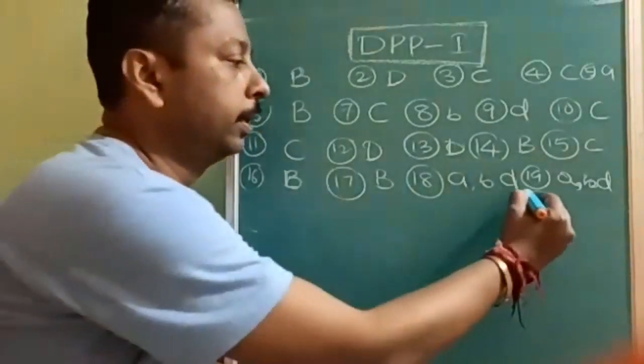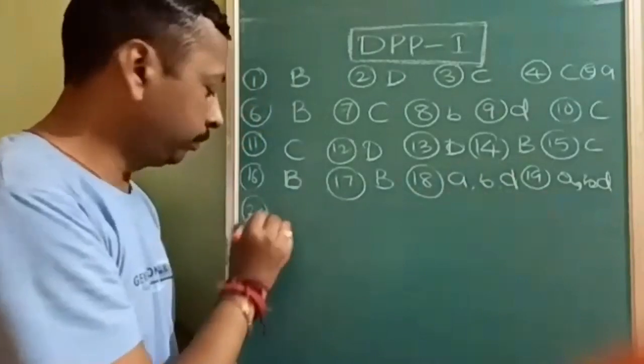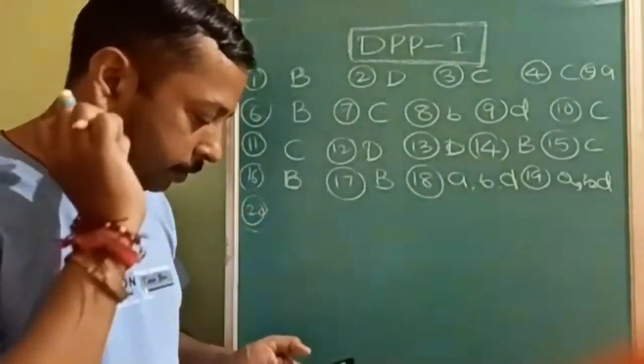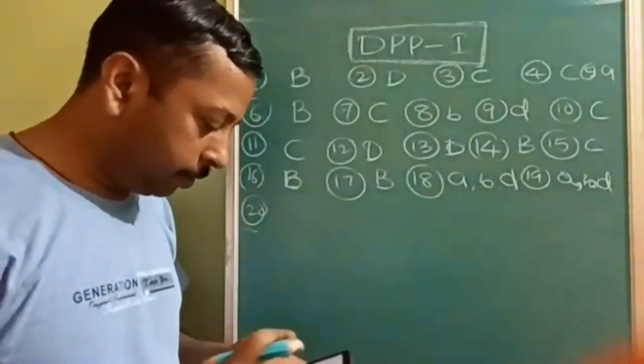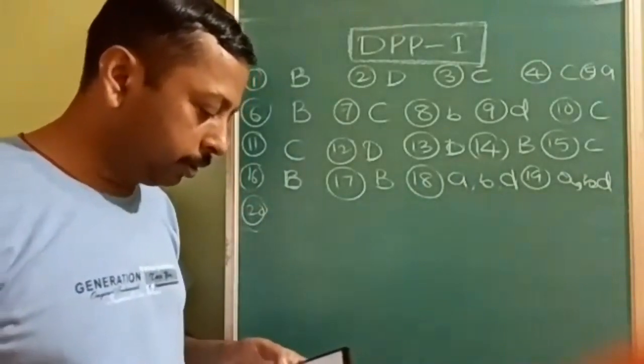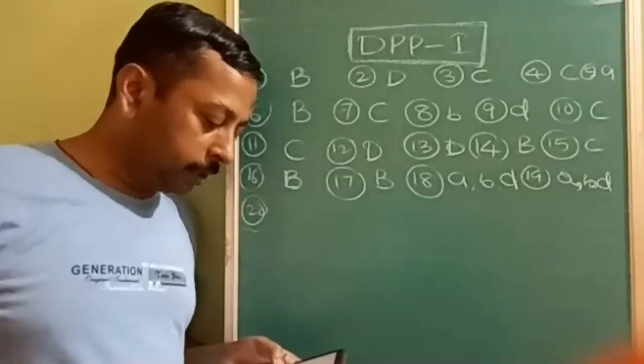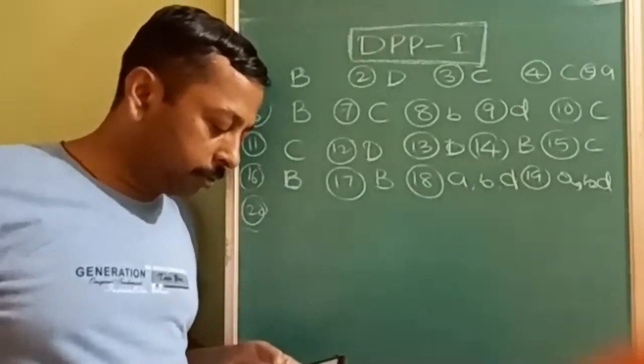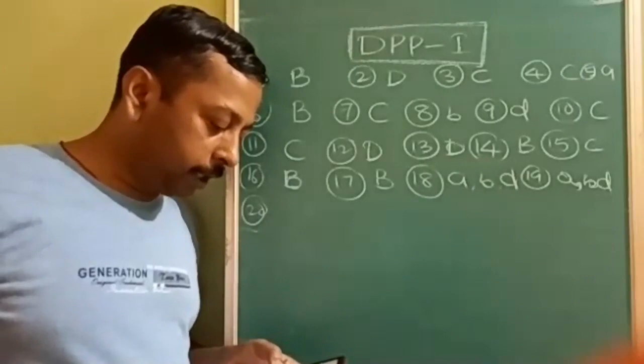Okay. Then coming to the 20th question. Which of the following are correct for lyophilic sols? Option A, its surface tension is lower than that of water. Option B, viscosity higher than water.